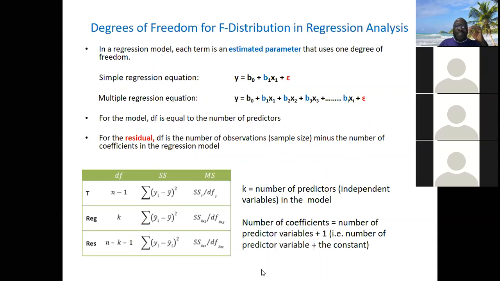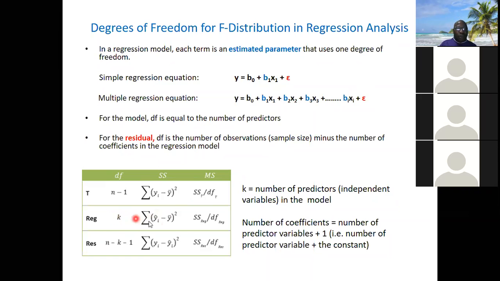So now, let's look at the table. K here is the number of predictors, the independent variables. For this simple regression, the number of predictors is 1. Let's say there are 3 predictors, so K will be 3.